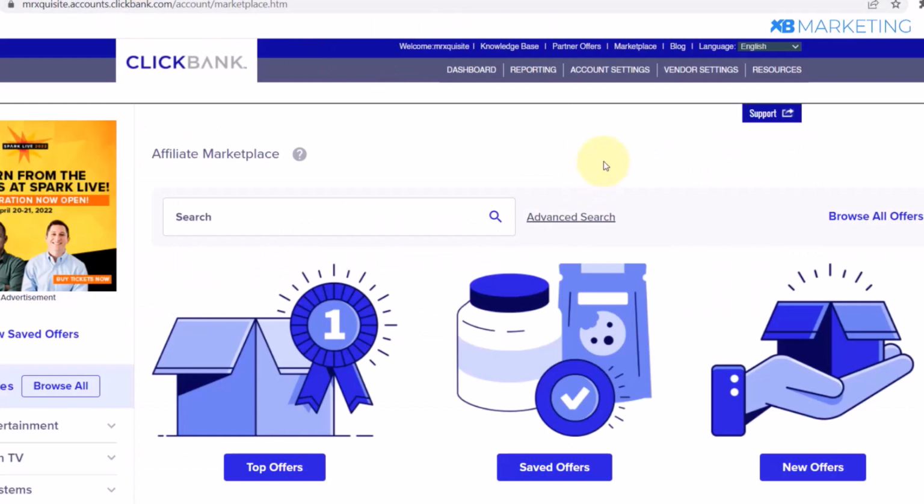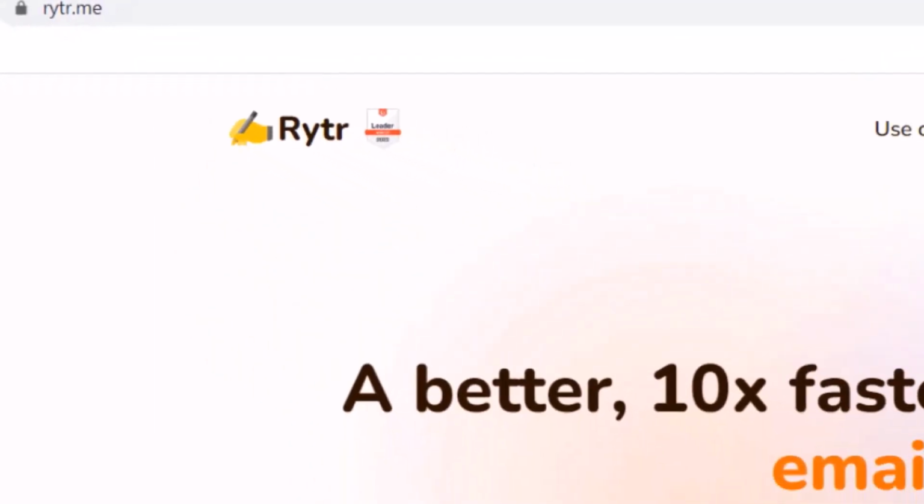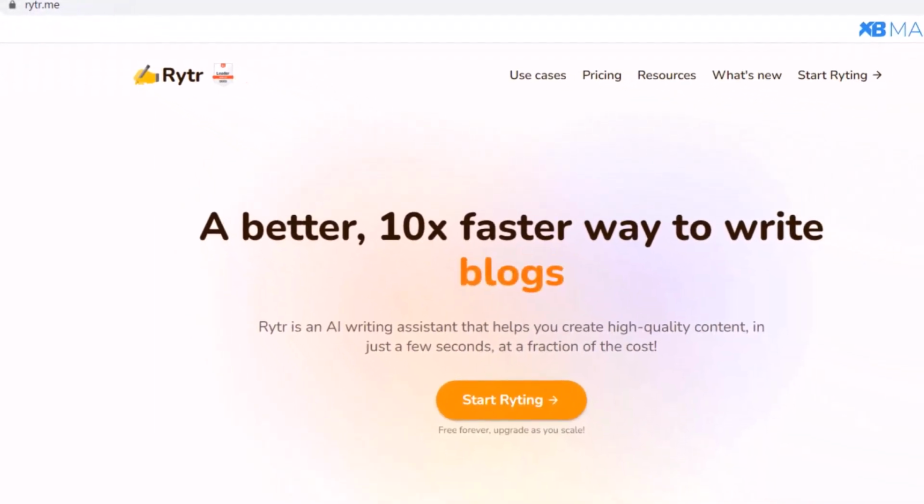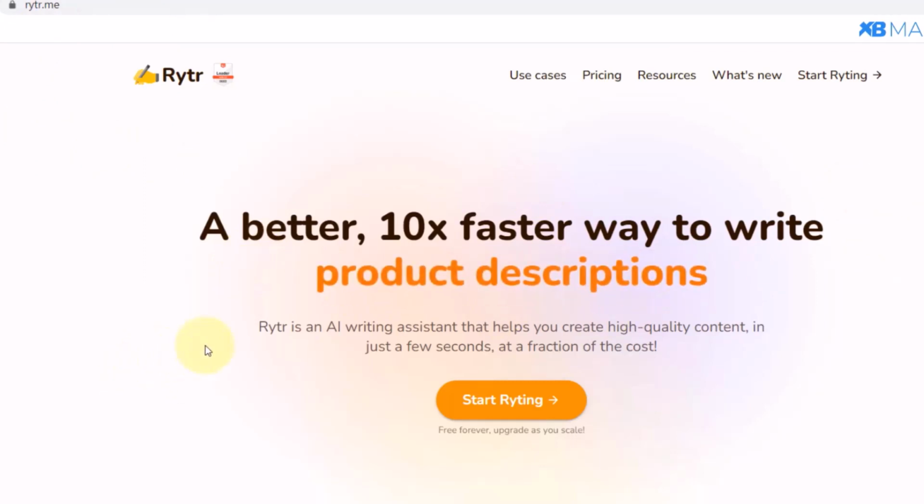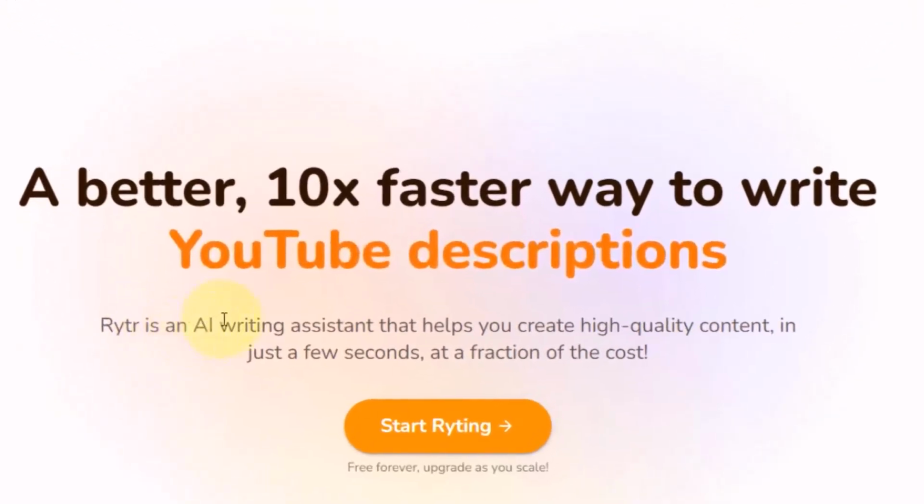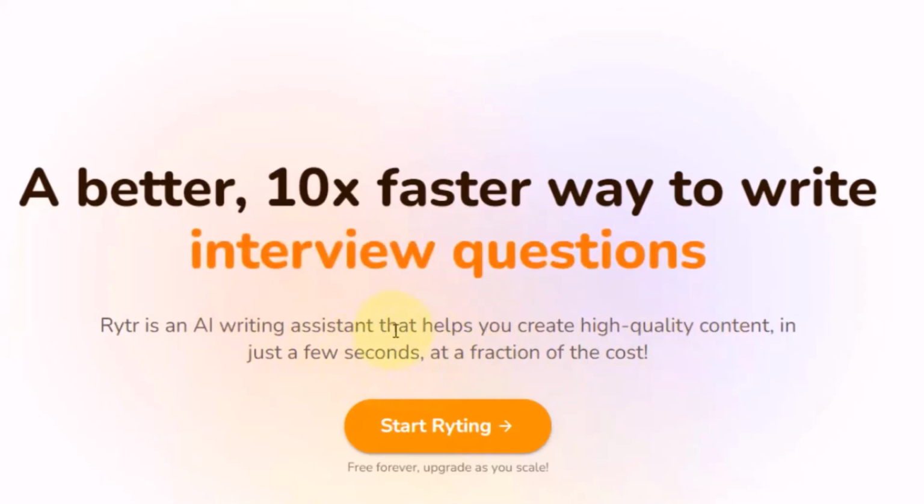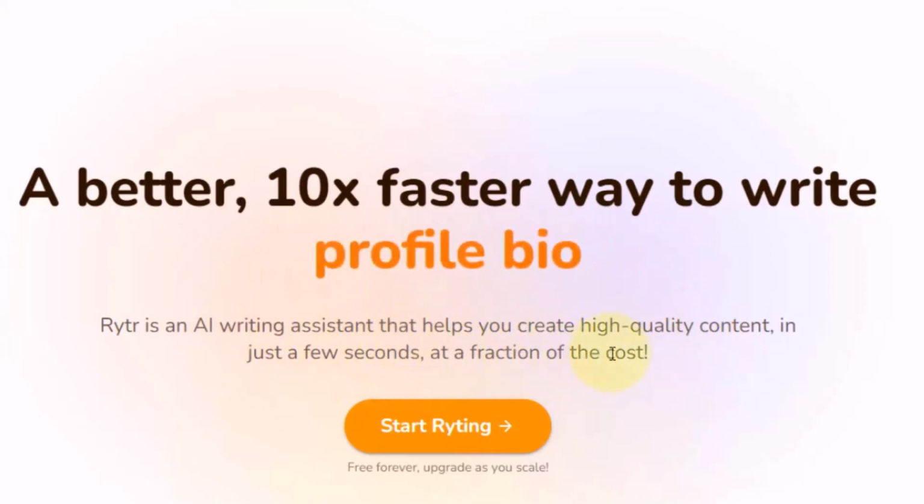Okay, so what I'm about to show you right now is a simple method that you are going to apply with this website writer.me, and don't worry, it's nothing complicated at all. I'm going to explain everything as we go. So basically, this website right here is an AI tool that helps you write any content that you want. All you need to do is type in some keyword and this tool is going to write the content for you. As you can see right here, it says Writer is an AI writing assistant that helps you create high quality content in just a few seconds at a fraction of the cost.